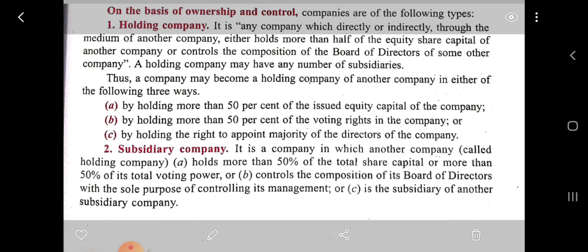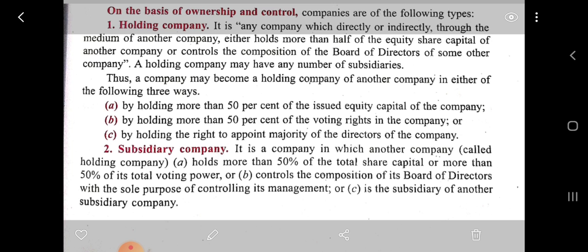Now we have the subsidiary company. It is a company in which another company, called the holding company, holds more than 50% of the total share capital or more than 50% of the voting rights, or controls the composition of its board of directors, with the sole purpose of controlling its management. Now it is the opposite: in a holding company, you are holding the other company; in a subsidiary company, the other company is holding your company. So it is opposite. Such a company is the subsidiary of another company.